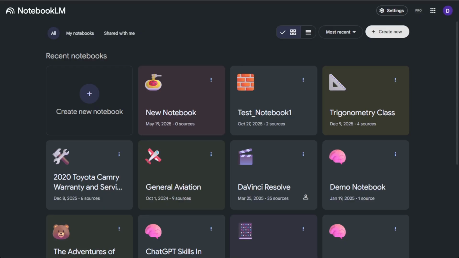Okay, so apparently if you add a source in NotebookLM that is a YouTube video, you can actually play the video in the notebook now. The way it used to work was if you had a source that was a YouTube video, you click on the source and then it just shows the transcript, which it still does, but now it actually embeds the video and you can play the video within NotebookLM.